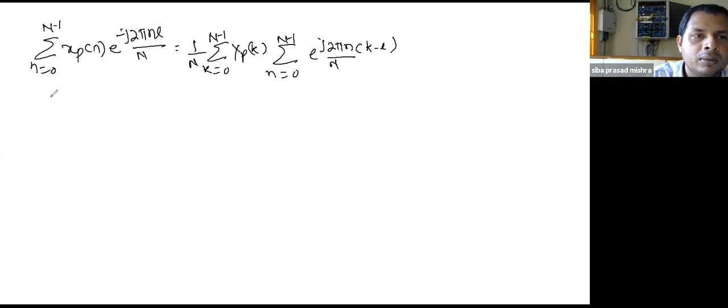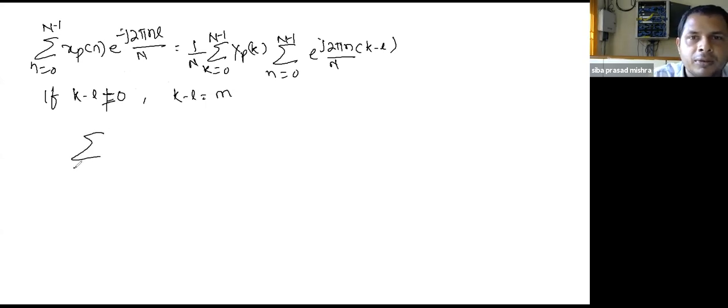Now, first we take the case where k minus l not equal to 0. Then let k minus l be some integer m.